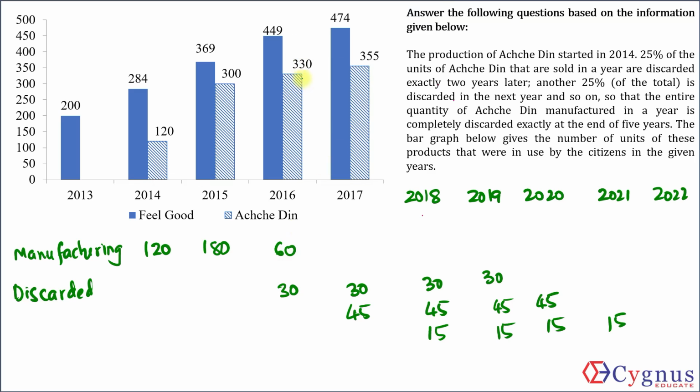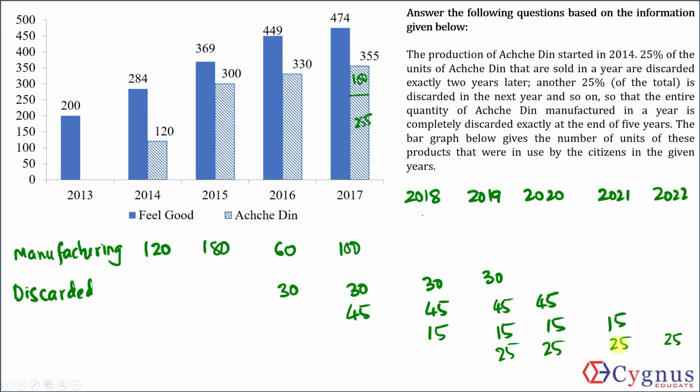Now out of the 330 units that were in use in 2016, 30 and 45, 75 units will be discarded in 2017. So 330 minus 75, 255 units will still be in use from the previous years. So in 2017, the number of units manufactured and sold should be 355 minus 255. That is 100. 25%. So that should be the entire arrangement for Achhe Din.